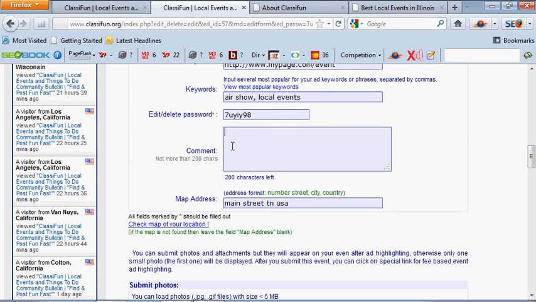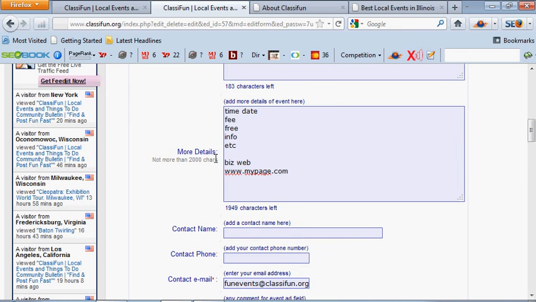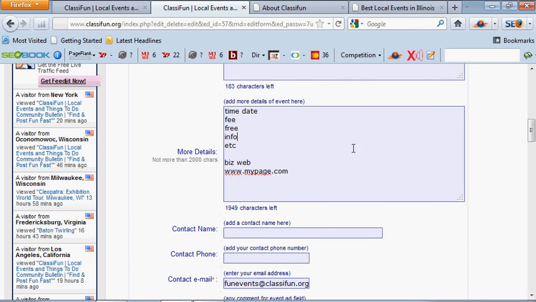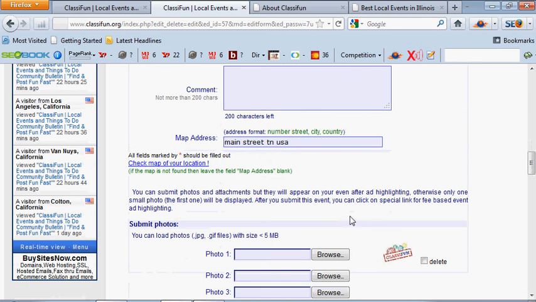Comment, this is an extra area where you can add extra comments. Remember to look here, you have 200 characters for comments, you have 2,000 here, and then 200 here. I just recommend a brief description here and then entering most of the information right in here.